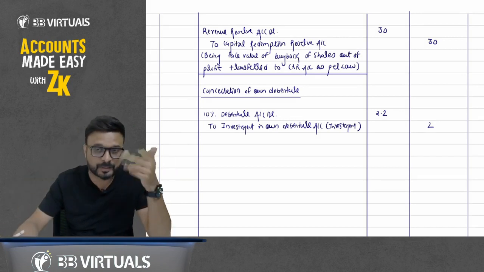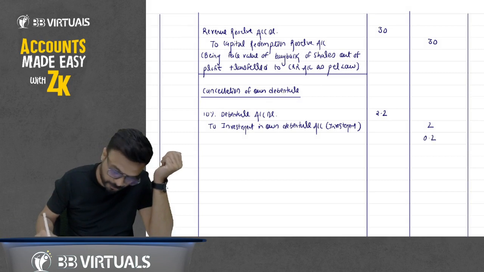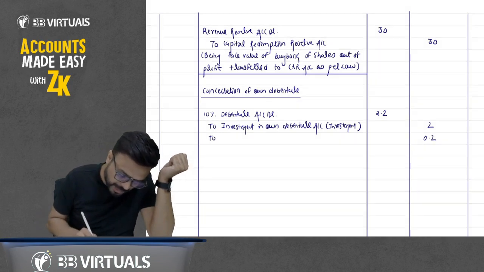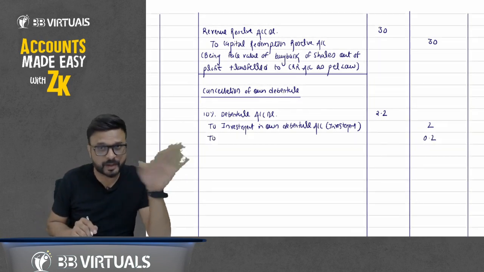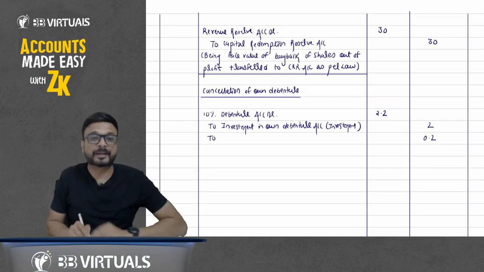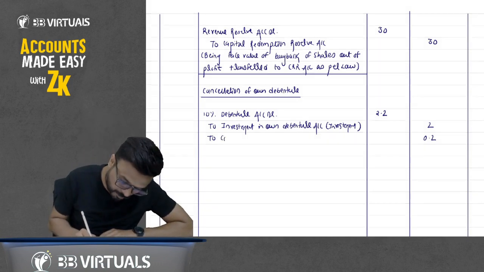We have a profit. Now it's a profit of how much? 0.2. So it's a capital profit, capital nature profit. It's not a revenue profit. So we'll transfer to capital reserve account. So to capital reserve account,